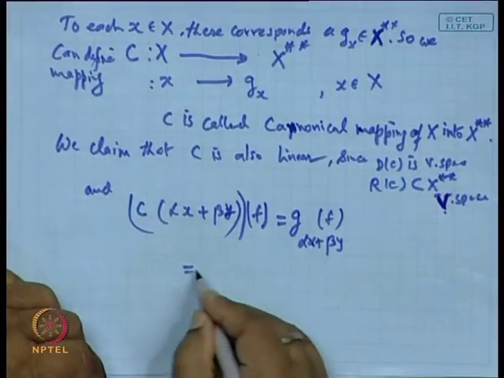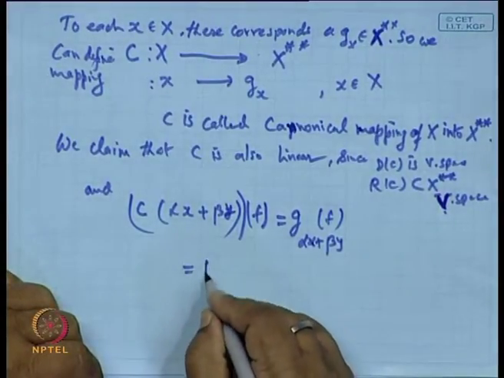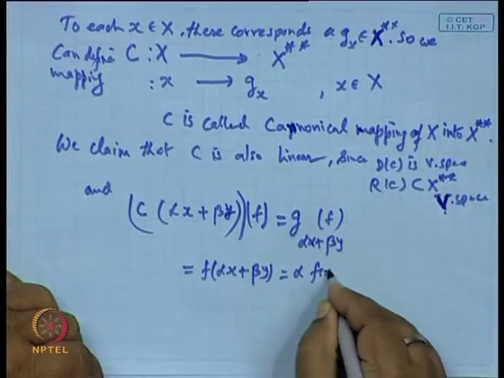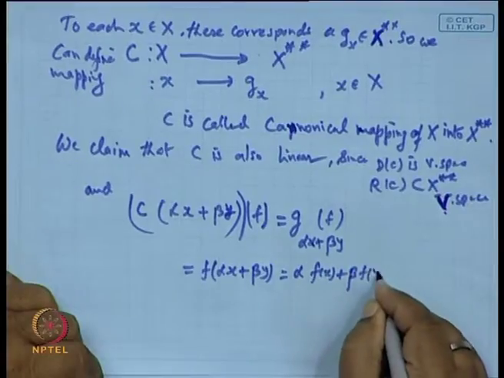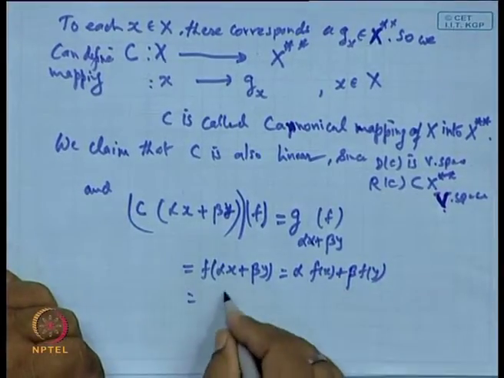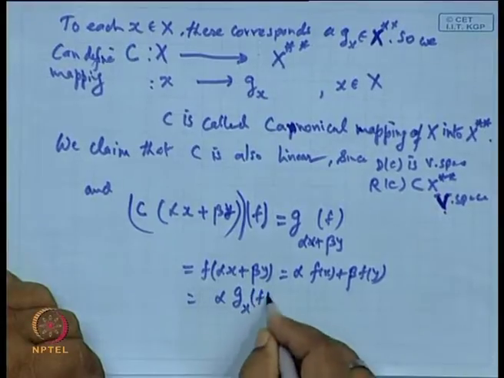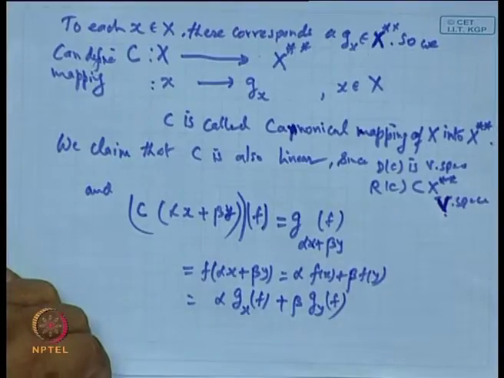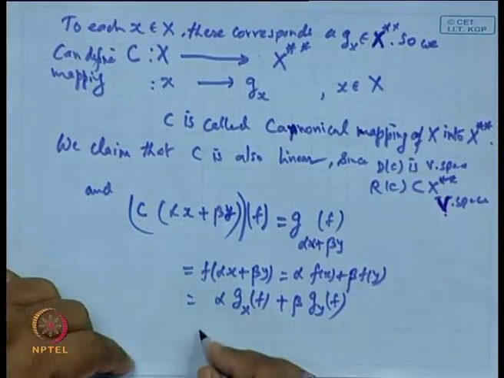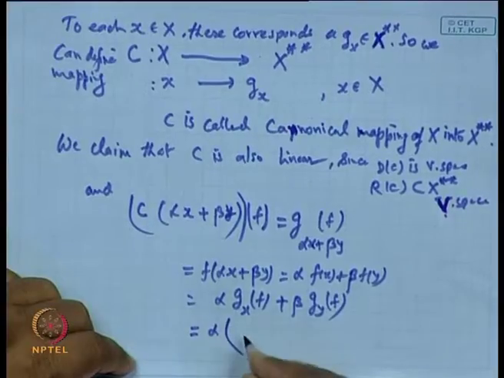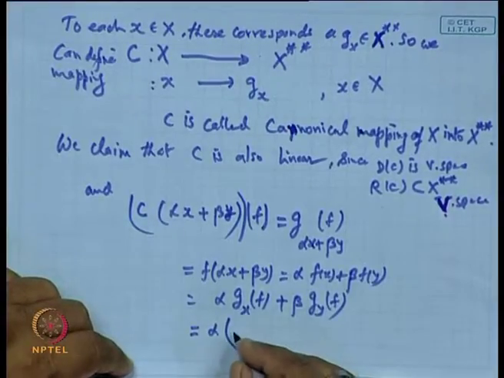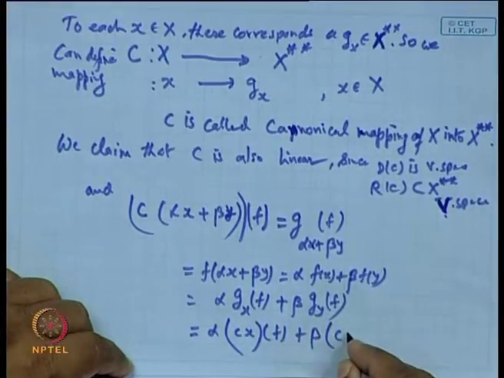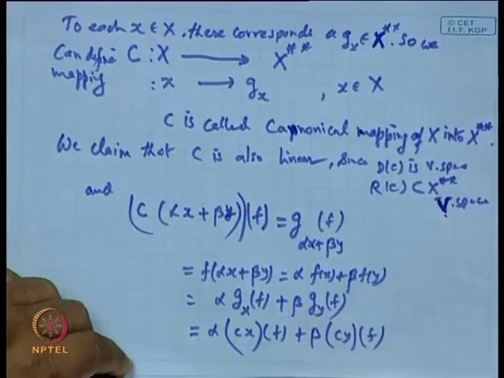Then by definition, it will be equal to f of alpha x plus beta y, which is alpha f of x plus beta f of y, and which can be written as alpha Gx of f plus beta Gy of f, and that will be equal to alpha Cx of f plus beta Cy of f.